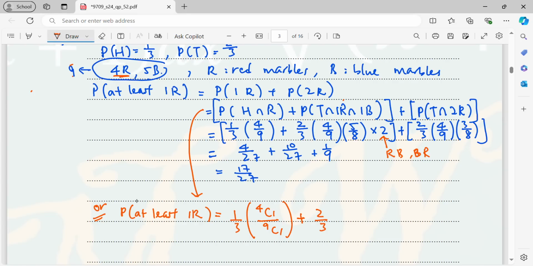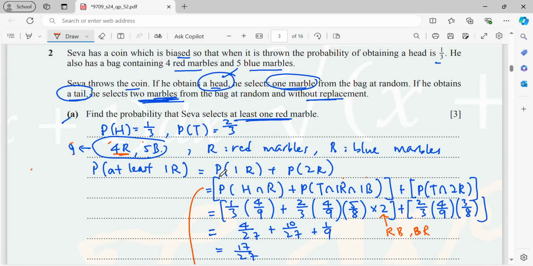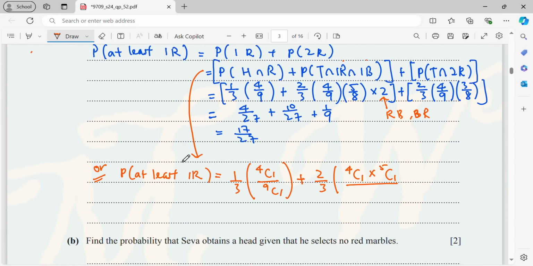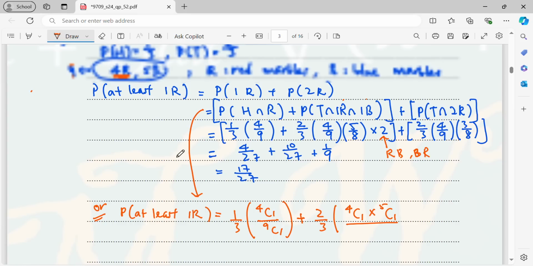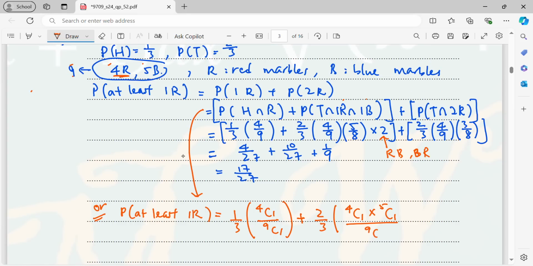And then now, 1 red. 1 red means 4 choose 1, and then times B, 5 choose 1. We can use this because you are selecting 2 marbles without replacement. So it means that you will not get the same marble. So when without replacement, you can just use the combination method. Then over total 9, choose 2. Okay, this is for the first R, 1R.